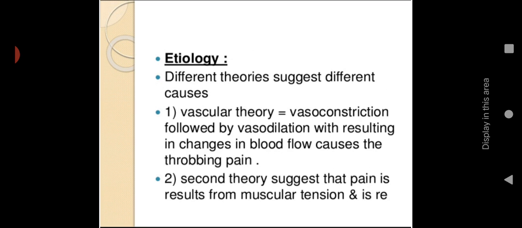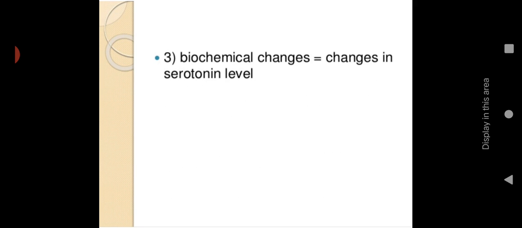So we have seen that one of the characteristics of migraine headache is throbbing. This throbbing is mainly occurring due to intermittent vasoconstriction and vasodilation. After a vasoconstriction followed by a vasodilation, that can lead to changes in the blood flow. When changes in blood flow occur, that time the throbbing or a wave-like formation occurs. The second theory says that pain results from muscular tension and is reversible.